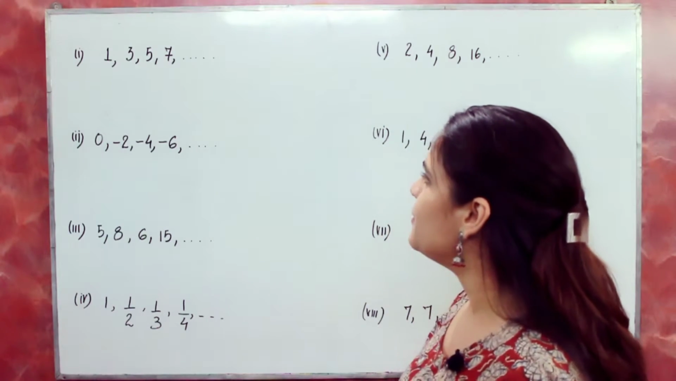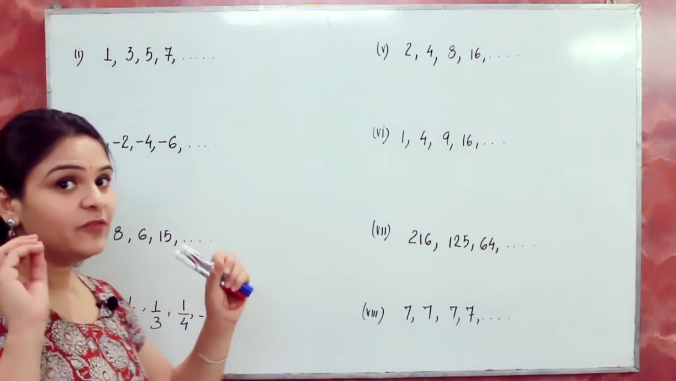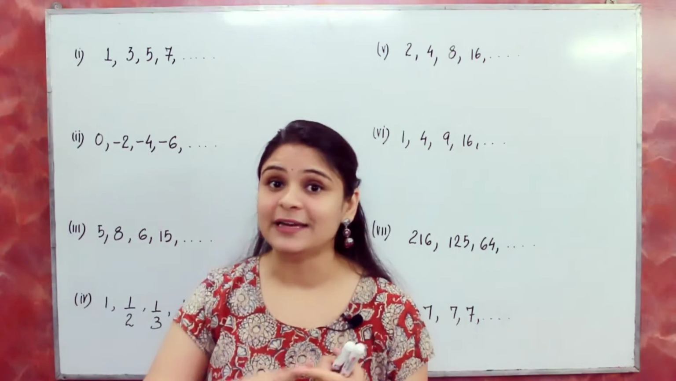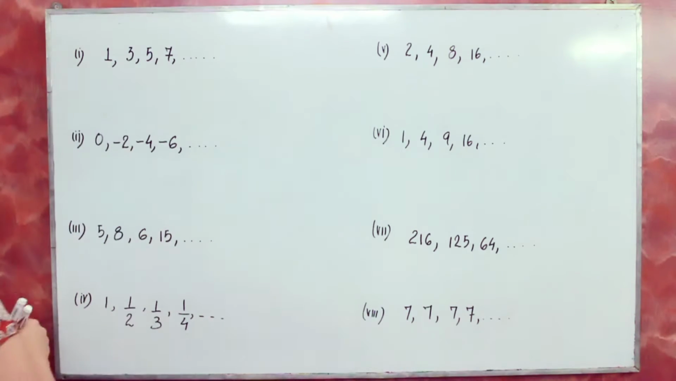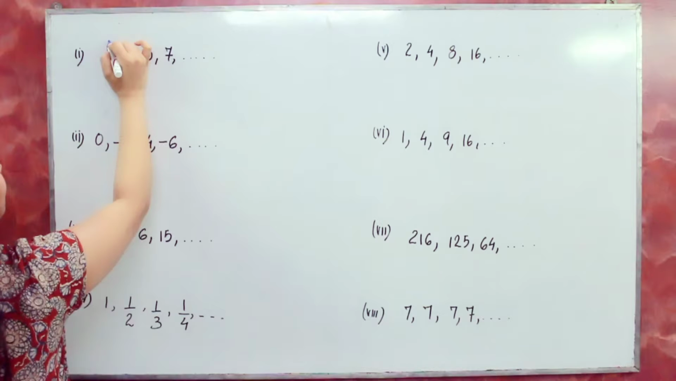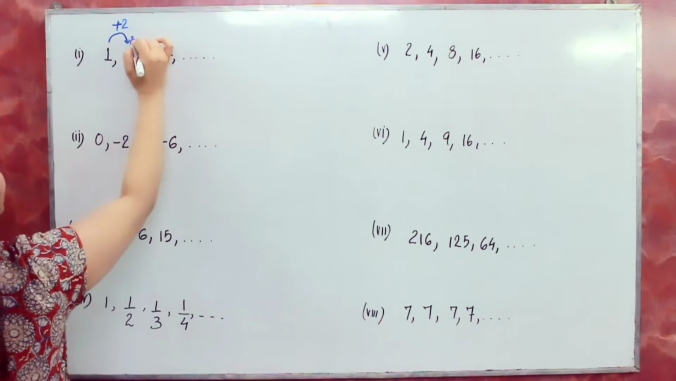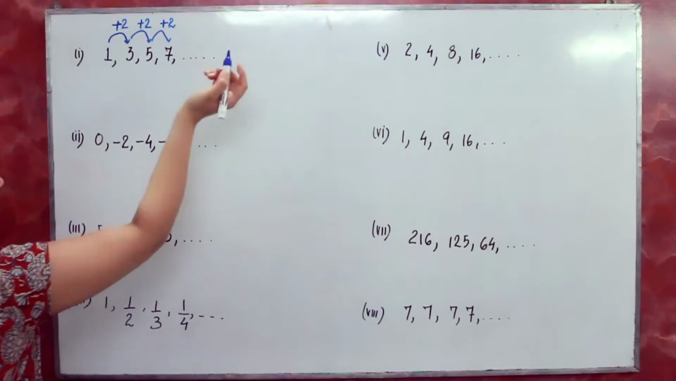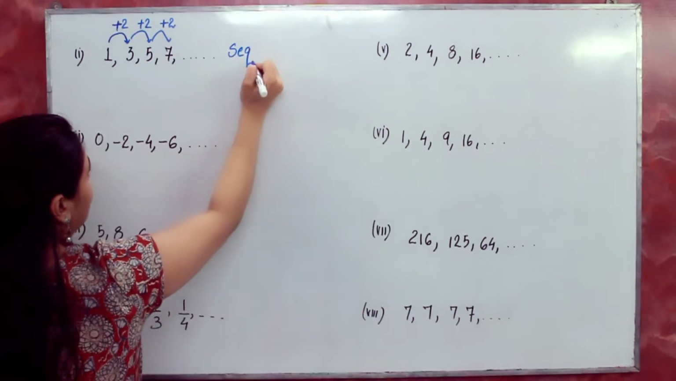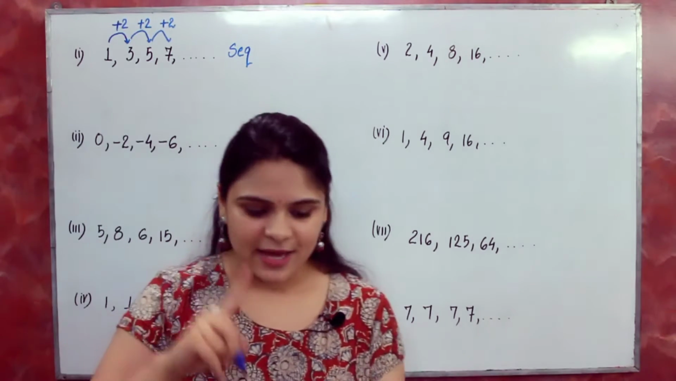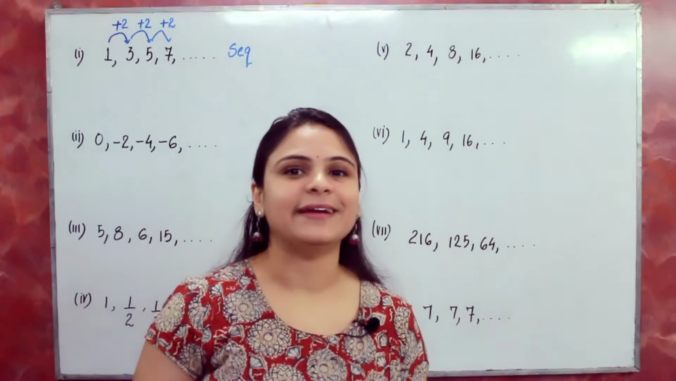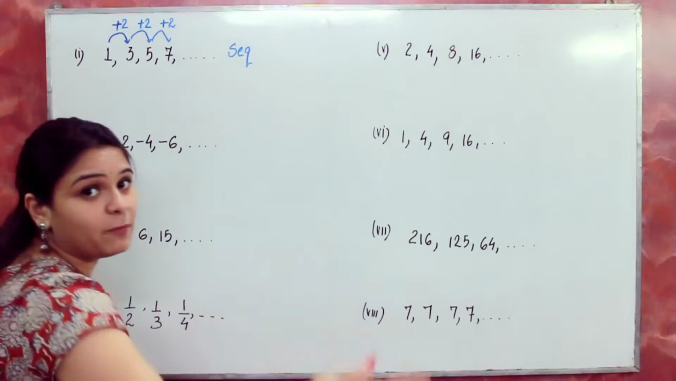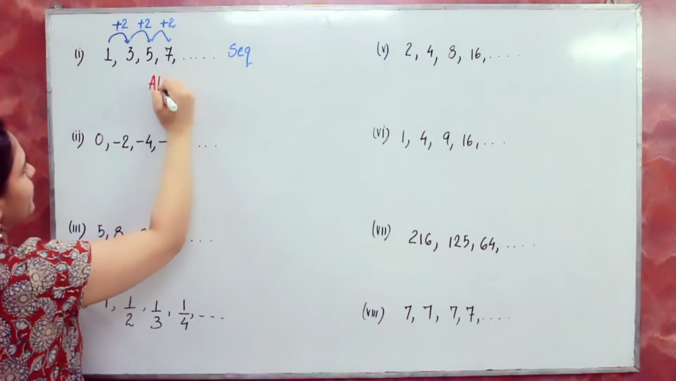Our first example is 1, 3, 5, 7. See, if there is a pattern in this group of numbers, that means it's a sequence. So you have to try to find a pattern in this. The numbers are 1, 3, 5, 7. If you see, every time we are adding 2 to the previous number to get our next term. So yes, it's a sequence, and the rule for arithmetic progression is that every time you have to add the same quantity. So it's an arithmetic progression because I'm adding 2 in order to obtain the next term.